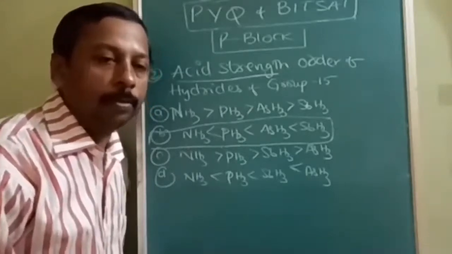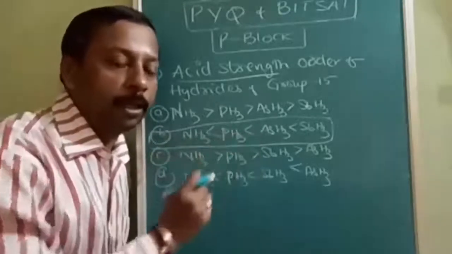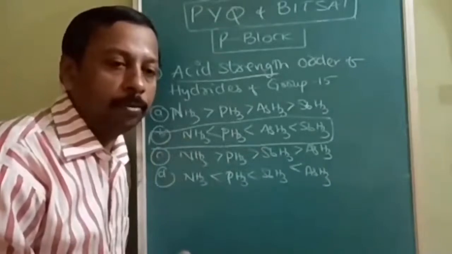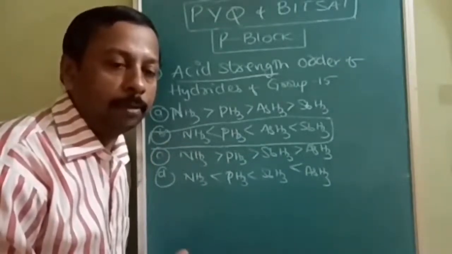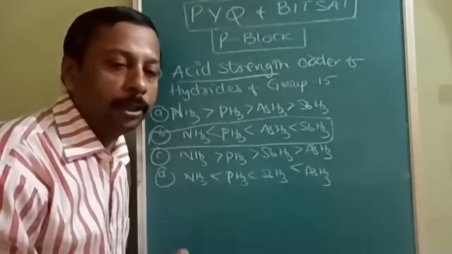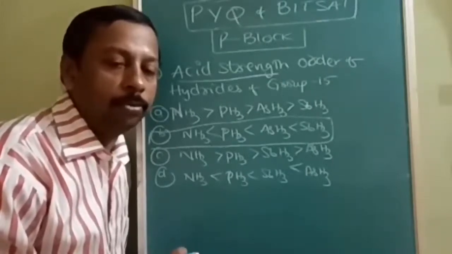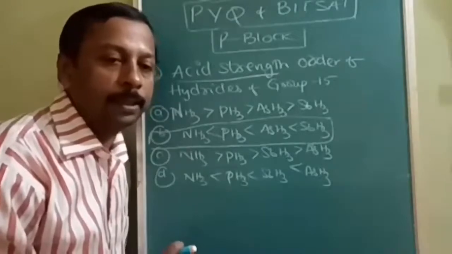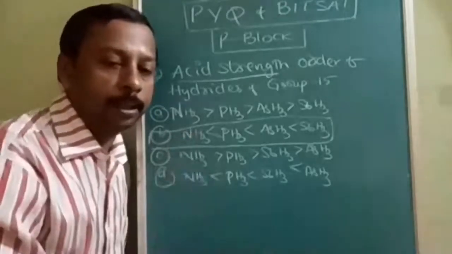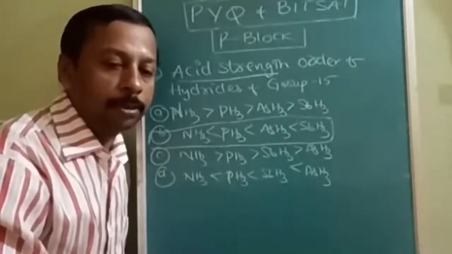Due to hydrogen bonding, the boiling point order is changed, the melting point order is changed, but such change you don't find in the hydrides of group 15. Simple order: down the group bond length increases, so the tendency to lose H plus increases, and acidic strength increases. Why this answer and what is the answer? Is it understood? Let's see the next question.